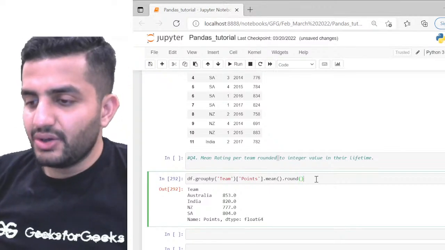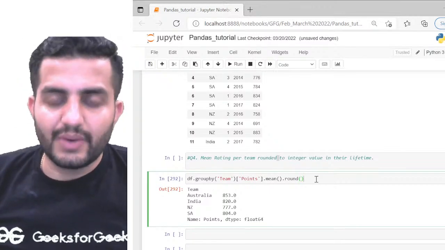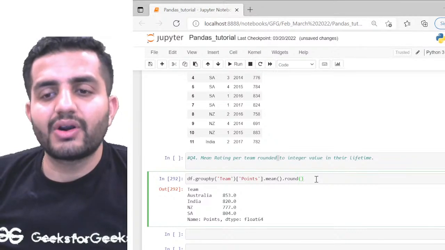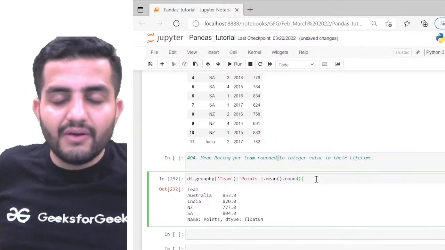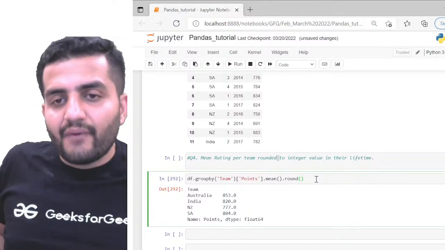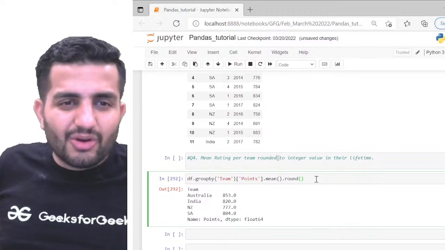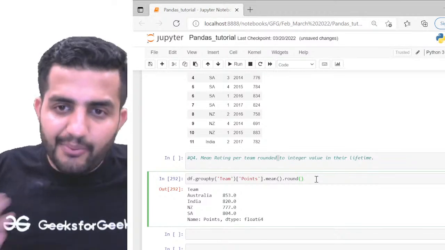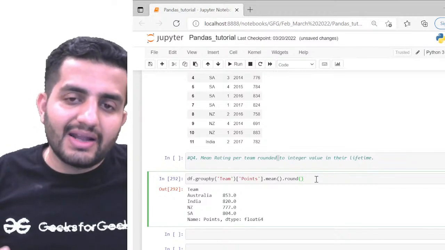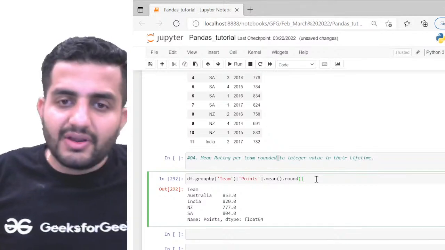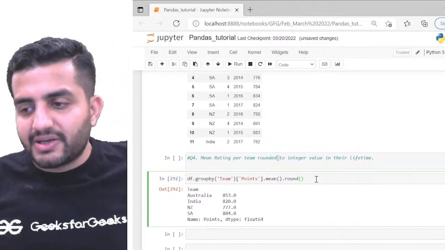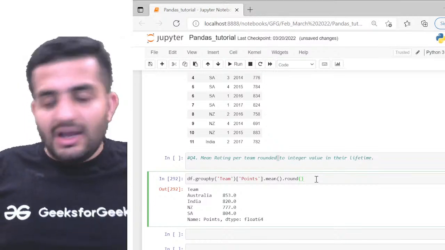Clear? So the objective of this question was to give you a flavor of how much depth we can go. All of these different functions are one or the other objects of my previous data frame, right? So Python is an object oriented programming language, right? So we can keep on adding such functions, we can keep on adding such objects on top of the previous data types, whatever we have respectively. So that's how we code, man.